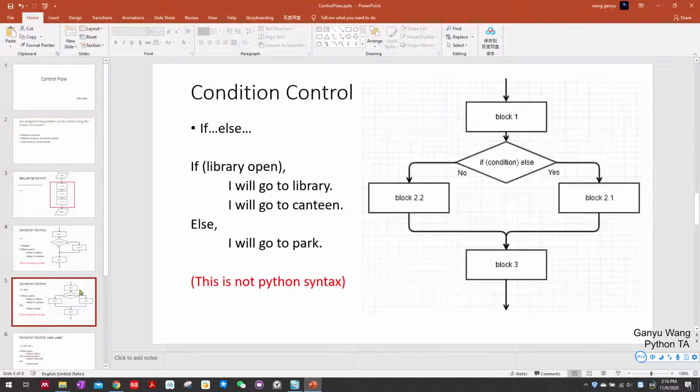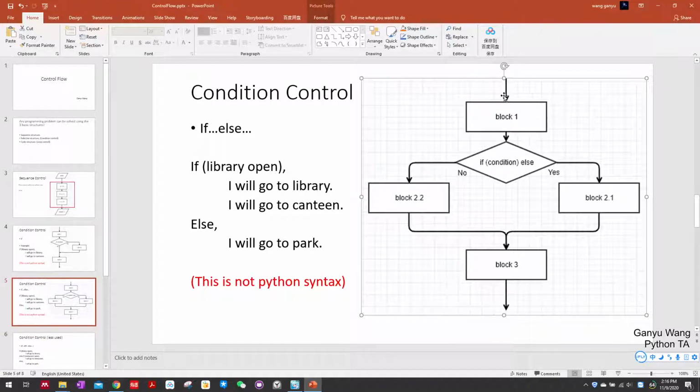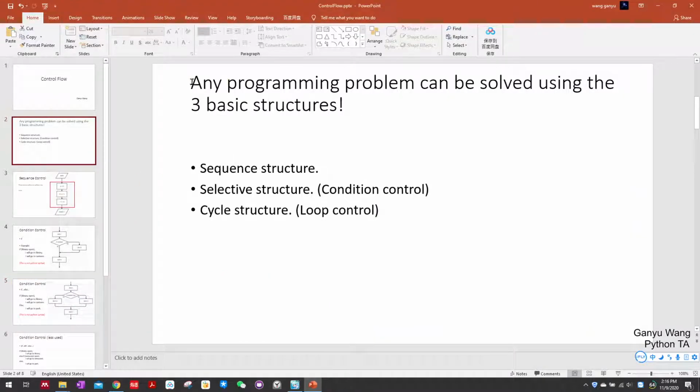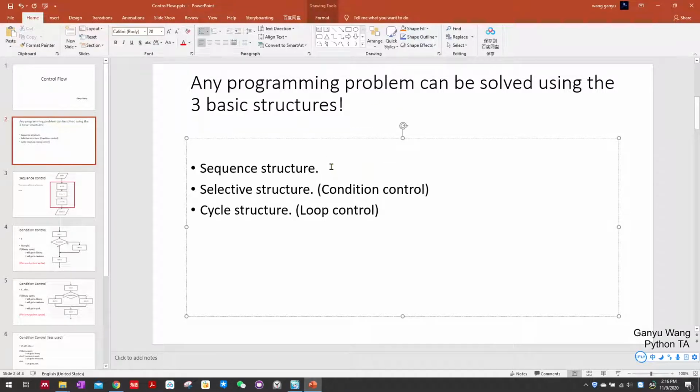Actually, we can see that this graph is a combination of sequence control and conditional control. For example, block 1, block 2, and block 3 form a sequence structure, but block 2 is a conditional control, and inside the conditional control there are 2 blocks, which form a sequence structure. So we solve any programming problem by combining these 3 basic structures.